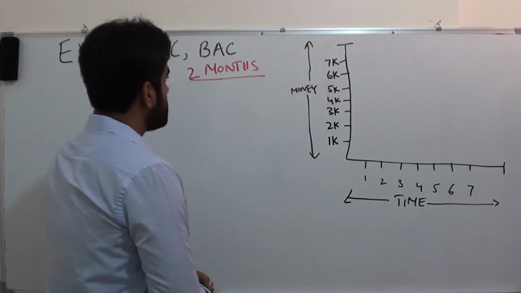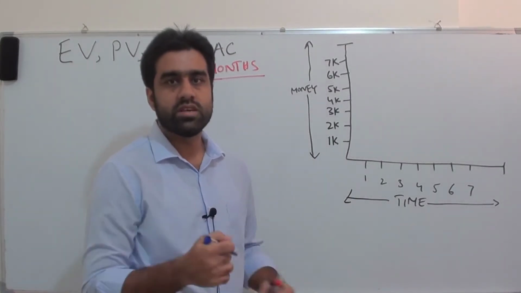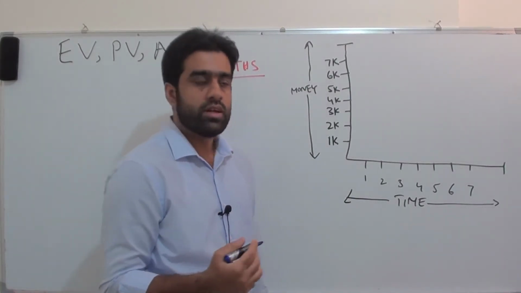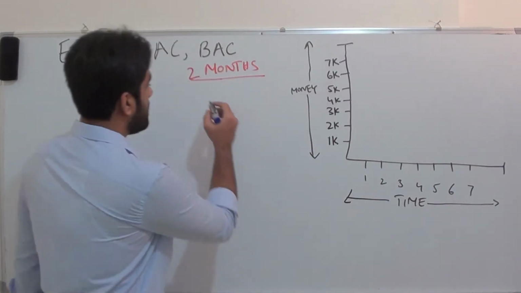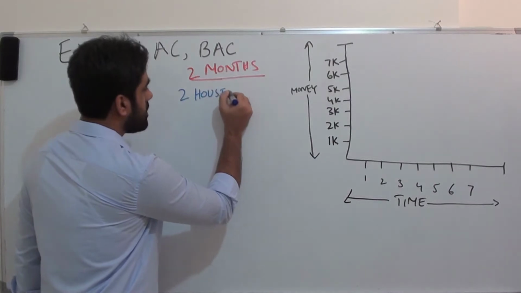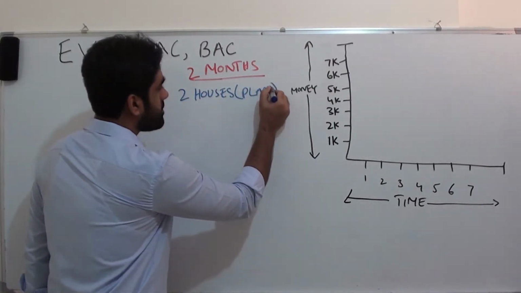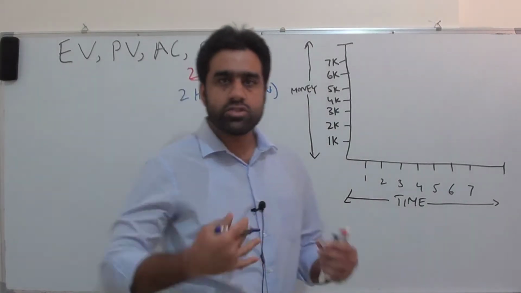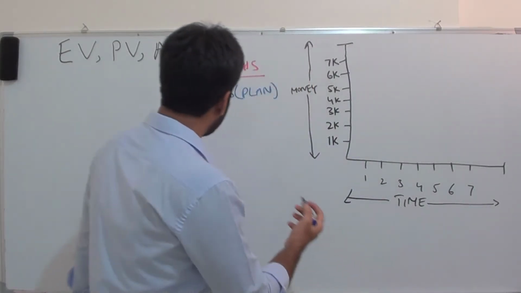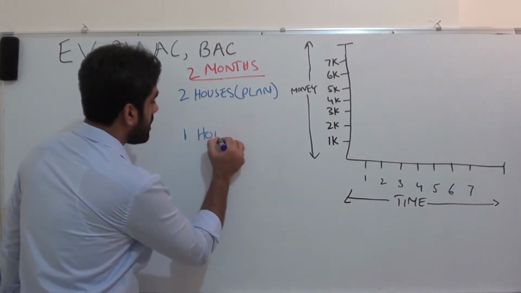The plan was, if you remember the project plan example, what was the plan after 2 months? That we should have 2 houses built as per the plan, right? But the actual reality is they have only constructed 1 house.